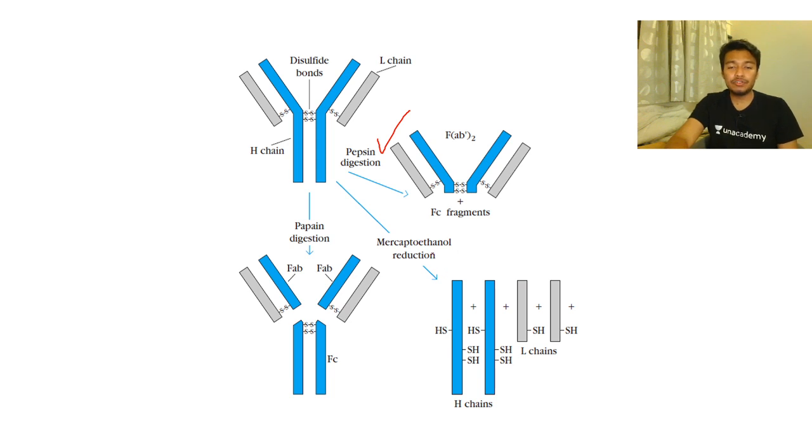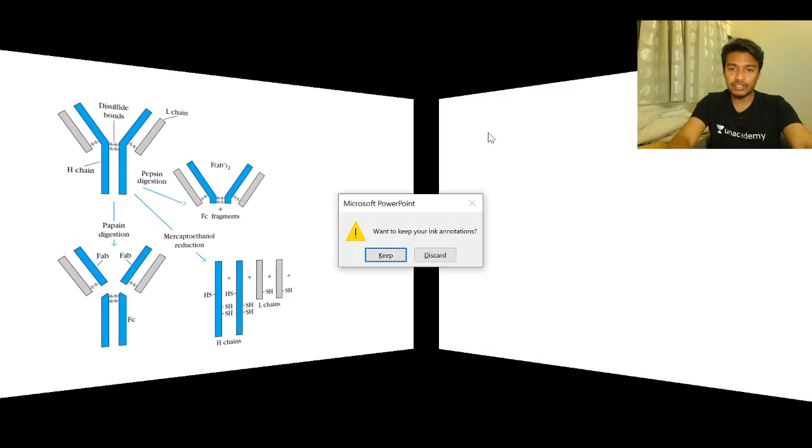Now if you treat with beta-mercaptoethanol or any reducing agent, what would happen? The disulfide links which are present between the chains would get reduced. They would form sulfhydryl groups, and as a result the interaction between these chains is broken down, the structure is broken down. But in the gel, how many bands are you going to see? You are going to see two bands, one for both of the heavy chains, one for both of the light chains. Let's take a look at whether they really ask this or not.